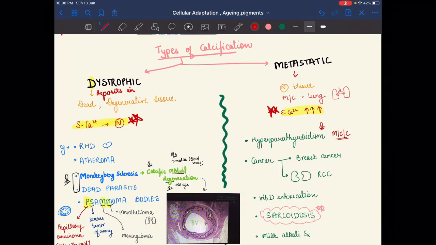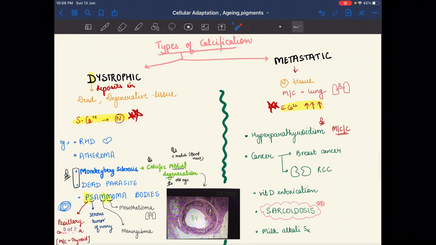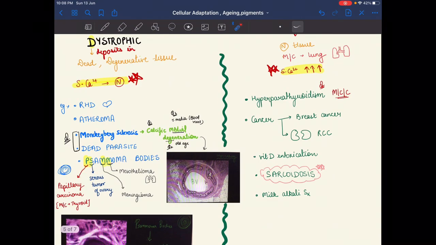Now the examples of dystrophic calcification are rheumatoid arthritis, rheumatic heart disease, atheroma, Monckeberg sclerosis, dead parasites, and Psammoma bodies. Monckeberg sclerosis and atheroma are examples related to the blood vessels.